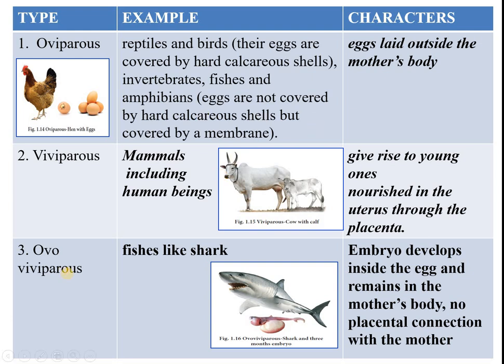And last one, ovoviviparous. So what is the meaning of ovoviviparous? Here the embryo develops inside the egg and remains in the mother's body. No placental connection with the mother, but they are present inside for some days. After that, they come out. The examples are fishes like shark.